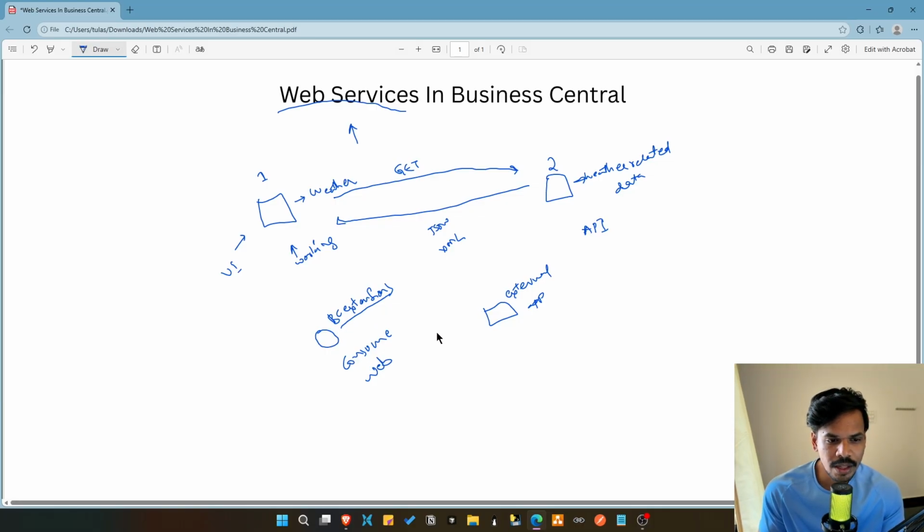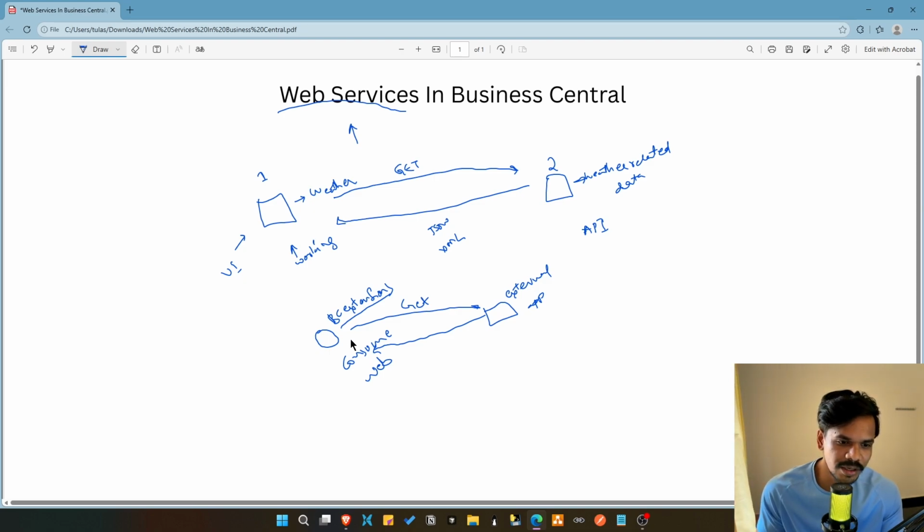So basically you're going to send a get request to this external app, and this external app is going to send all the sales related information to your Business Central extension. And in here you are going to read all the data and insert the respective sales orders.